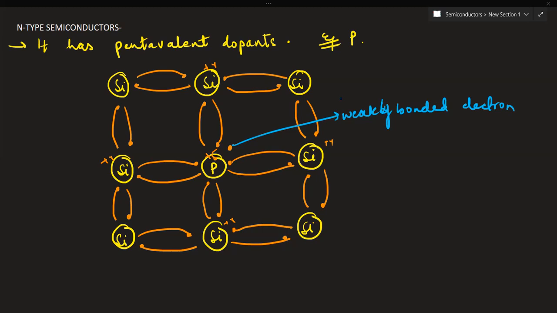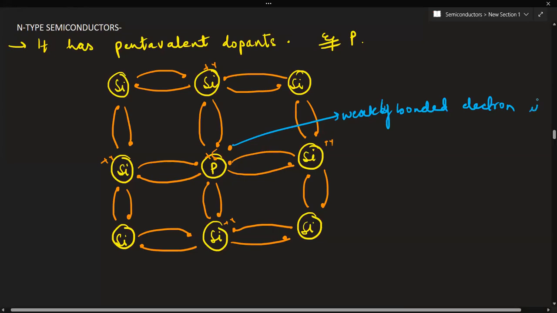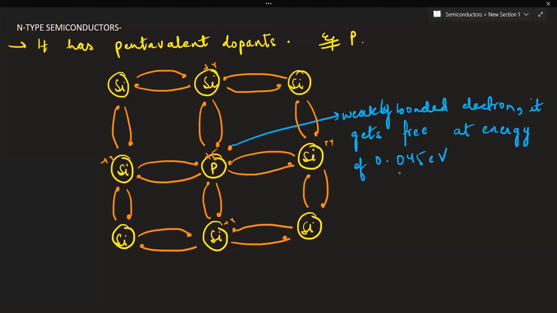Now see, a very small amount of ionization energy is needed, or you can say it gets free at an energy of 0.045 electron volt.